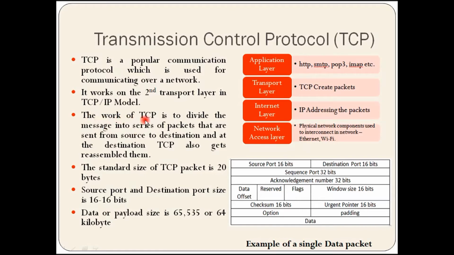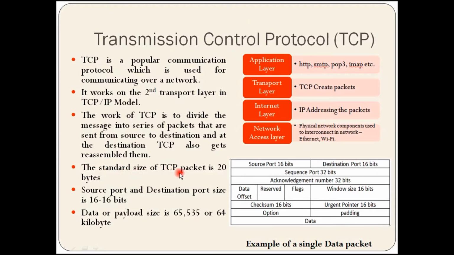The work of TCP is to divide the message into a series of packets that are sent from source to destination, and at the destination TCP also reassembles them. So here from the application layer the data is sent to the transport layer, which breaks the data into small packets and sends them to the third layer.